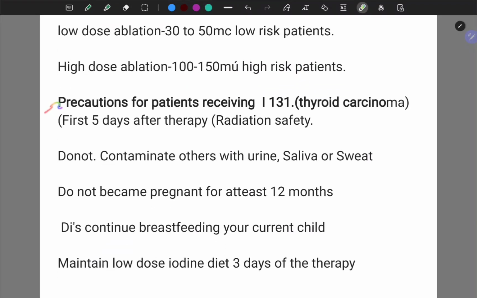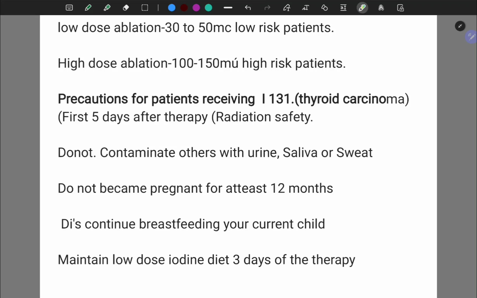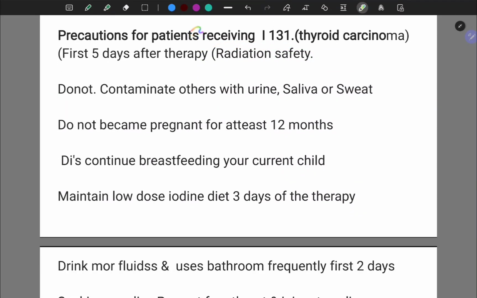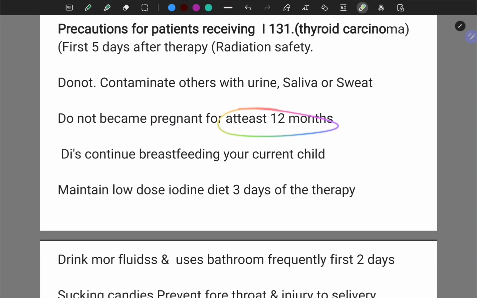So what are all the precautions if you are going to give iodine 131 for a thyroid carcinoma patient? For the first 5 days after therapy, radiation safety is very important, right? The patients receiving iodine 131 should not contaminate others with urine, saliva or sweat, and they should not become pregnant for at least 12 months.